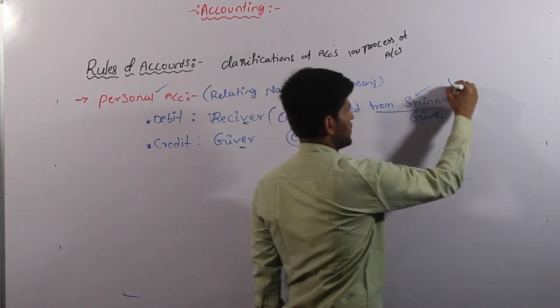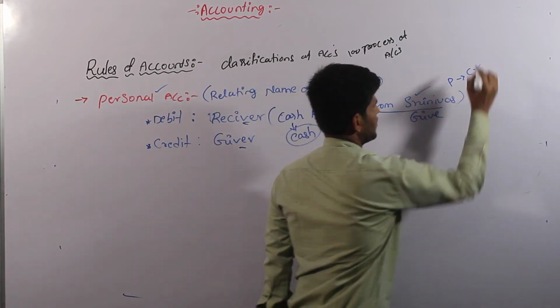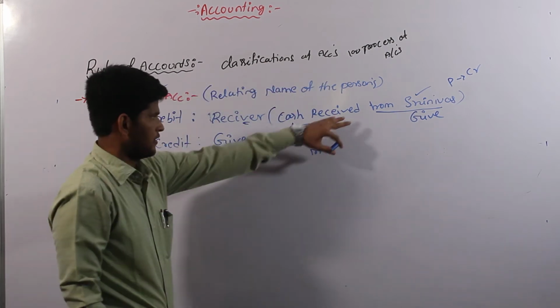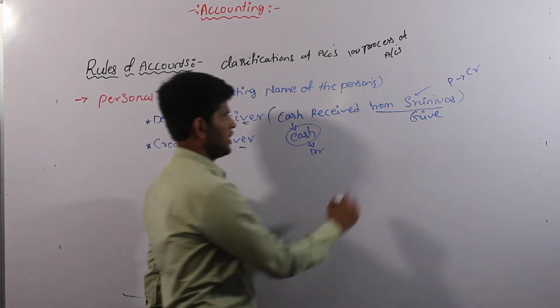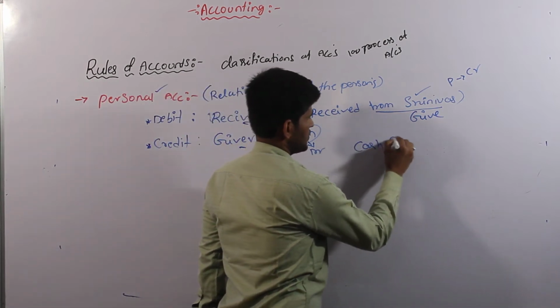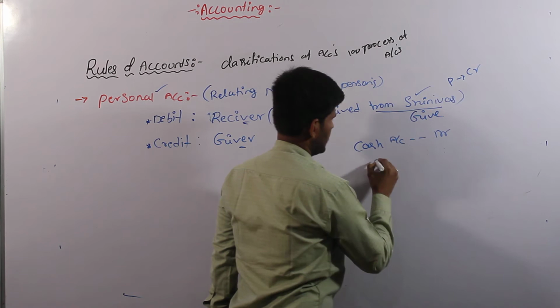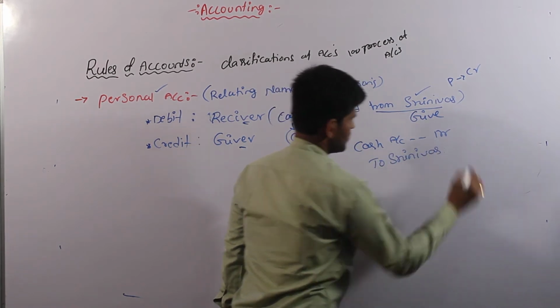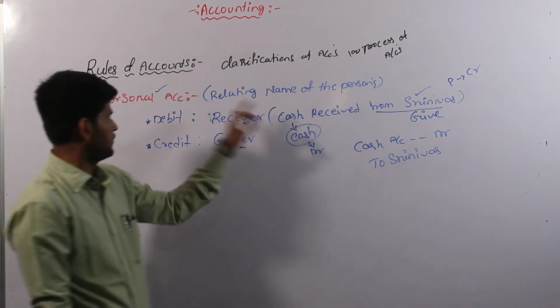So it goes to the personal account credit side, and cash goes to the debit side. The transaction will be converted into a journal entry as: cash account debit to Srinivas. That is the concept of personal account.